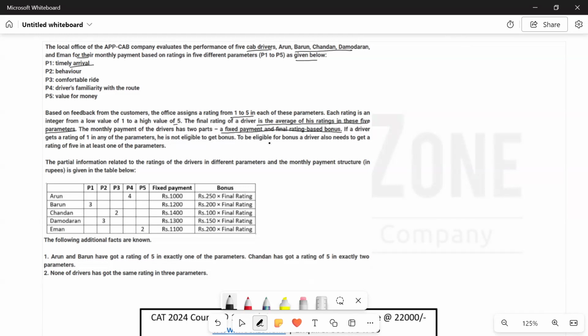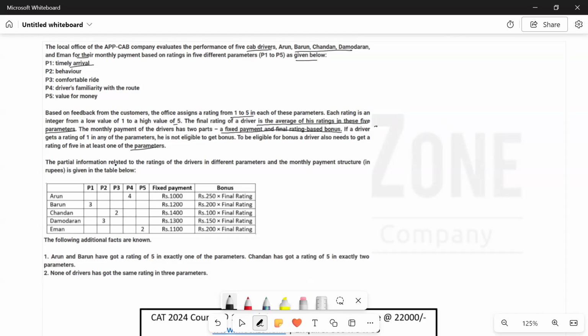To be eligible to get a bonus, a driver also needs to get a rating of 5 in at least one of the parameters. So pretty simple, the statement is that if he gets a rating of 1 in any one parameter, then he'll not get a bonus, and to be eligible to get a bonus he needs a rating of 5 in at least one of the parameters.